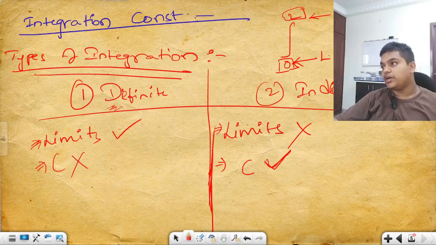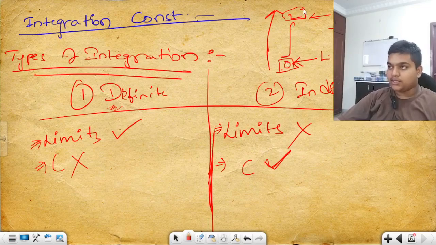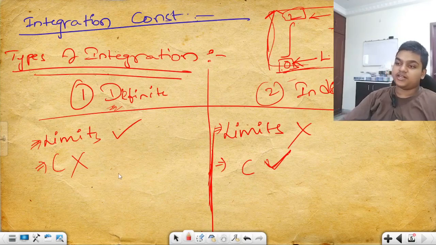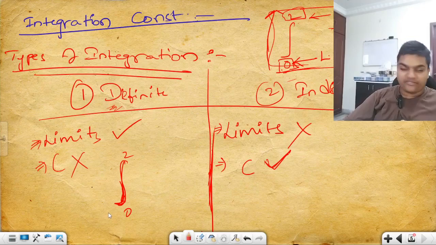Outside the class, how can you cross him? So he is the upper limit. You cannot cross the upper limit. You have to go from the lower limit to the upper limit. You have limits on your head and also your legs, both. So this is called definite integration. If you find any numbers on the top and bottom of the elongated S, it is undoubtedly a definite integration.